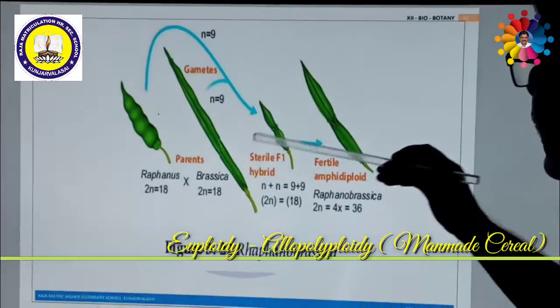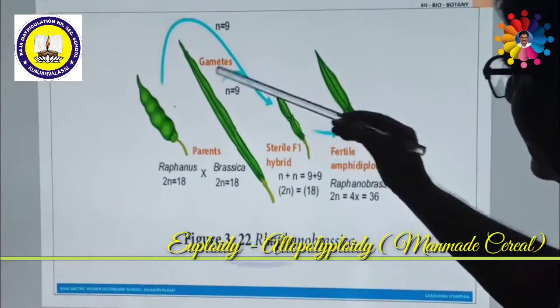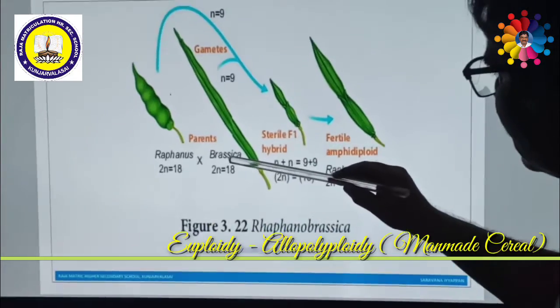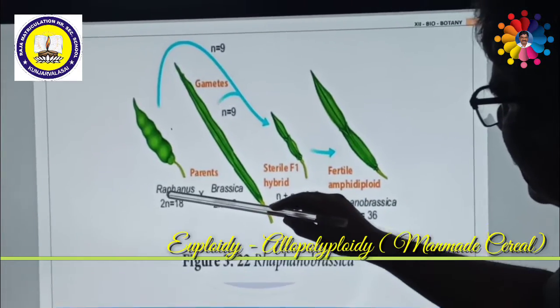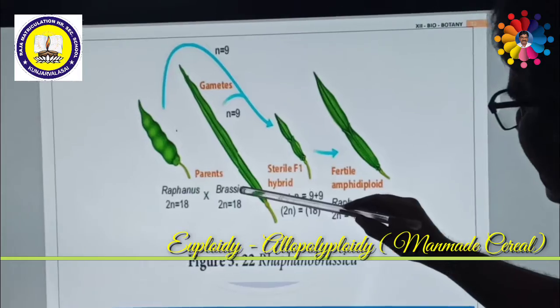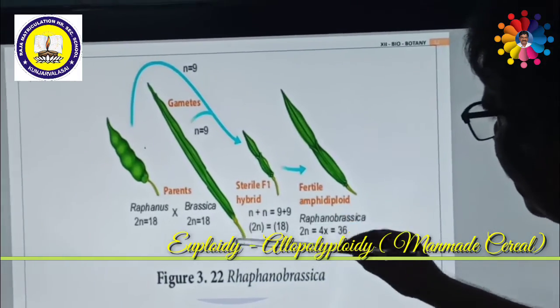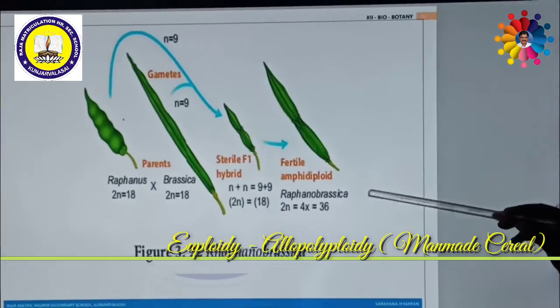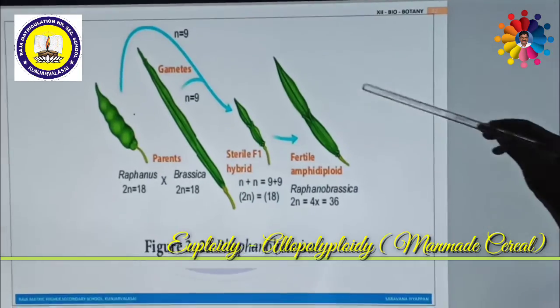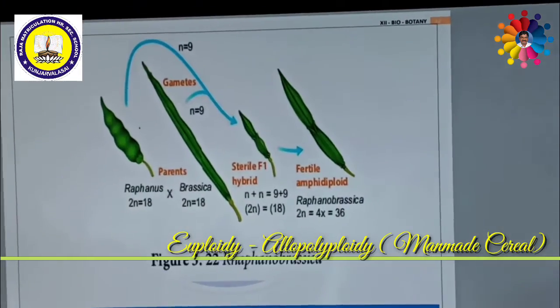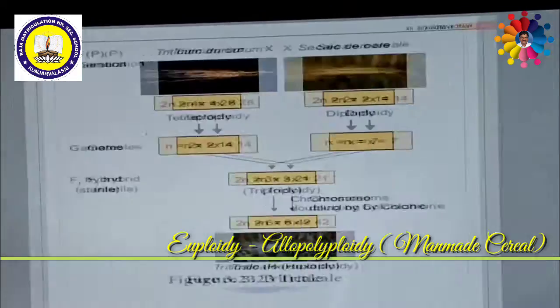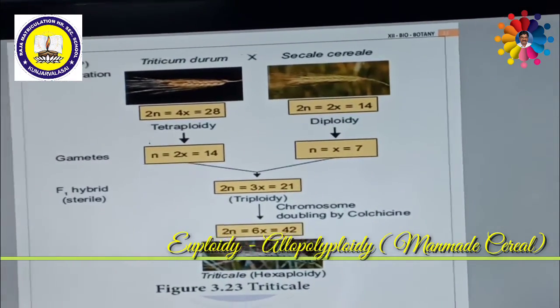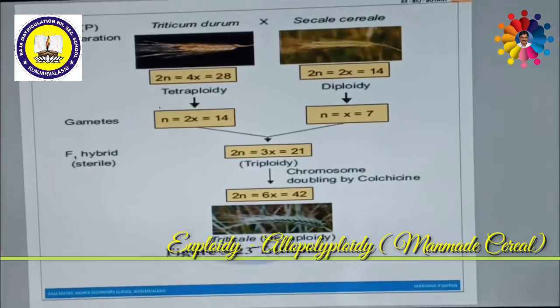Okay. Here the most important thing is, this is one species, this is another species. This is radish, this is cabbage. Combined together, they produce a new species called Raphanobrassica. So this is a fertile one which can reproduce. Similarly, we can see one more artificial allopolyploidy.